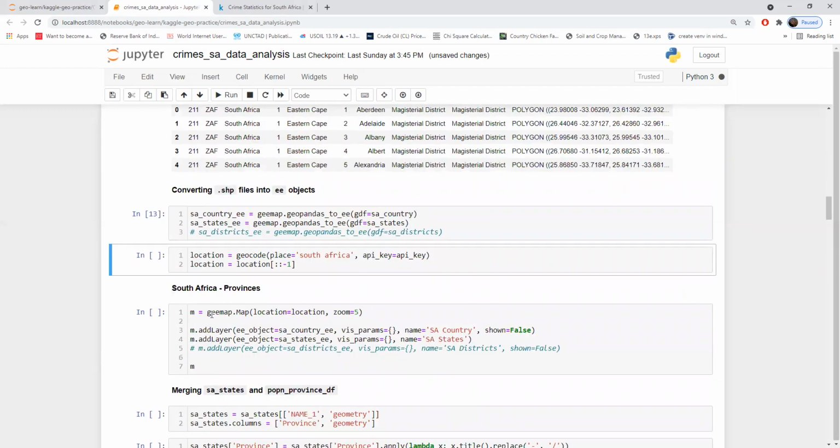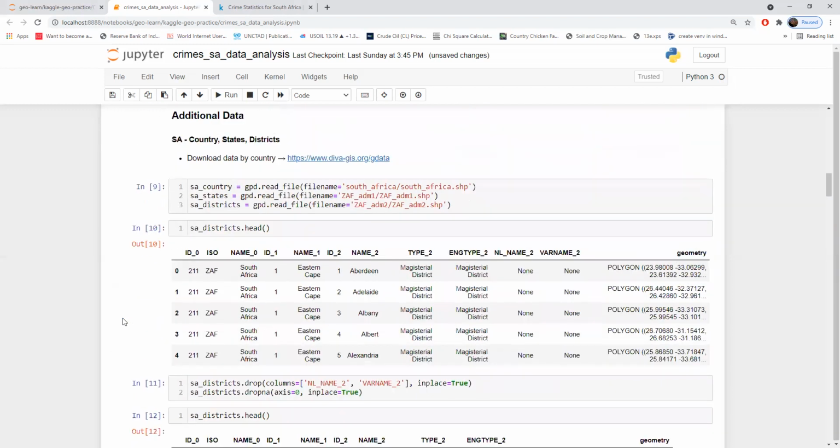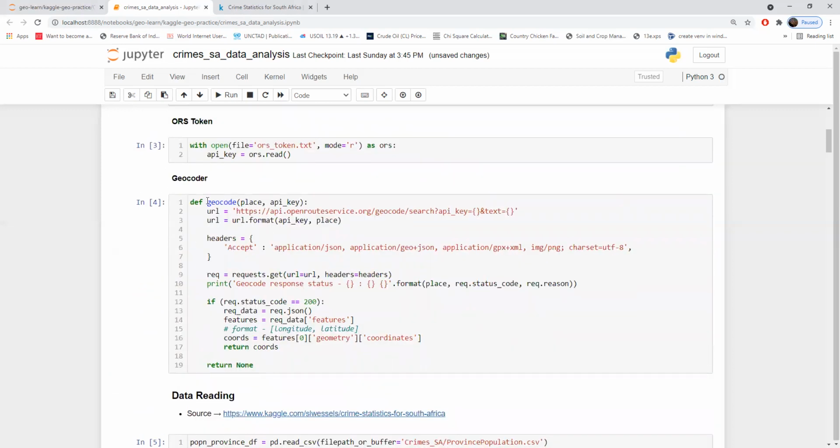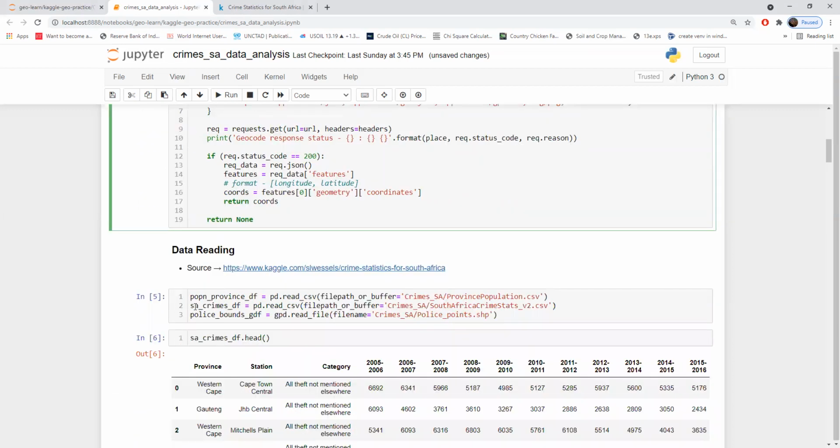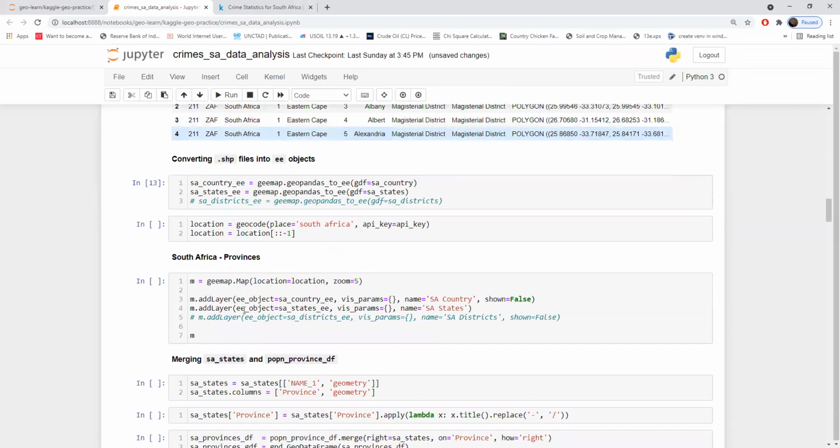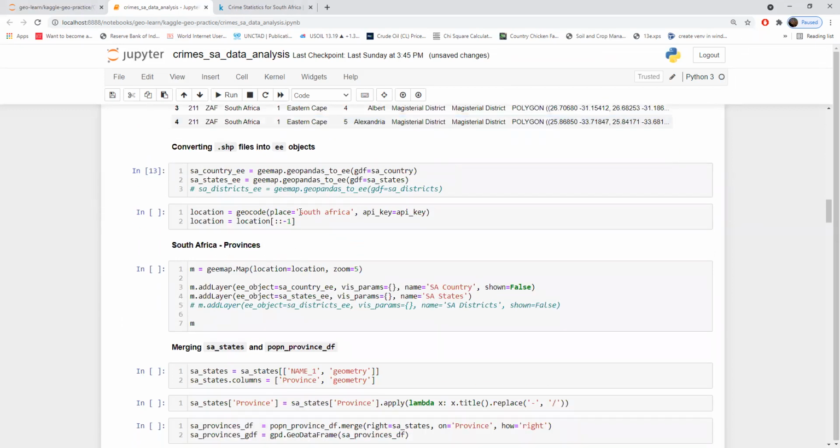it works. Now, because we want to visualize on the map, we also need to get the center coordinate. I want the center coordinate to be at South Africa. Using the function which we just executed, I'm passing the place name as South Africa to get the coordinate values. And this is again used for centering the map.